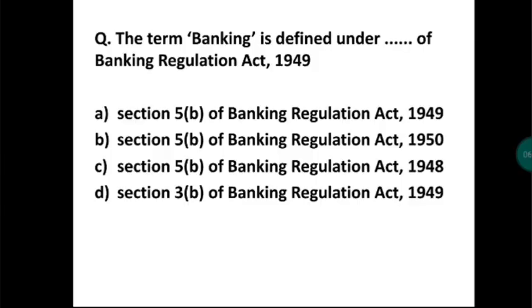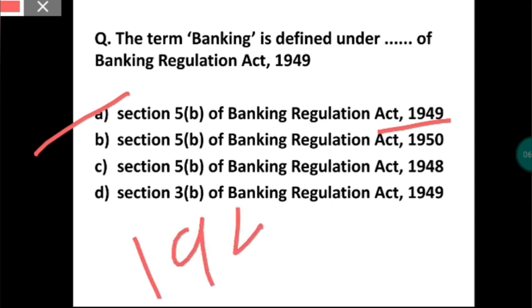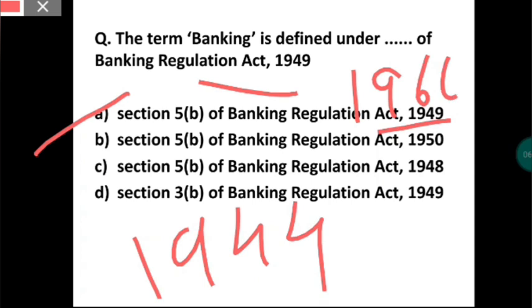The term banking is defined under the Banking Regulation Act 1949. The answer is Section 5B, Banking Regulation Act 1949. Here we came to know about the Banking Companies Act, which was formed in 1944, and this Banking Regulation Act was formed in 1949. Total 56 sections are there.